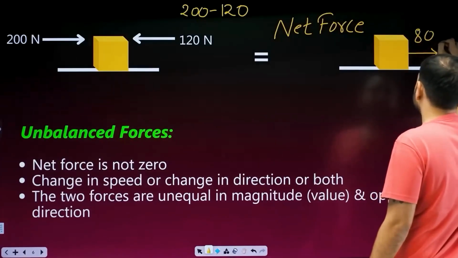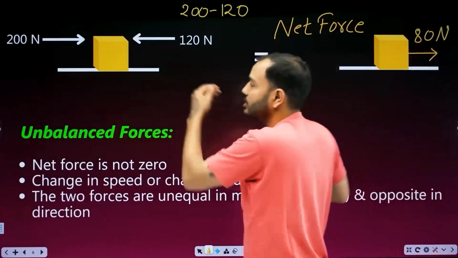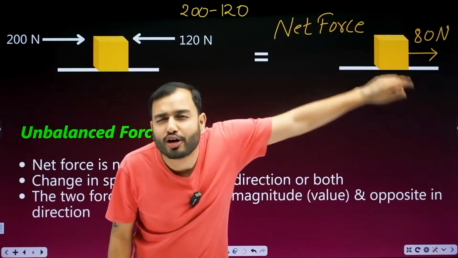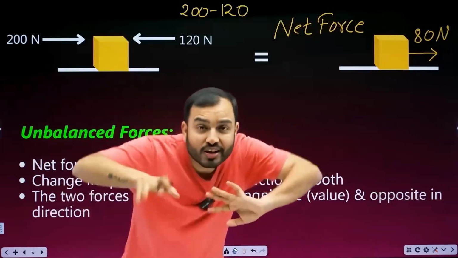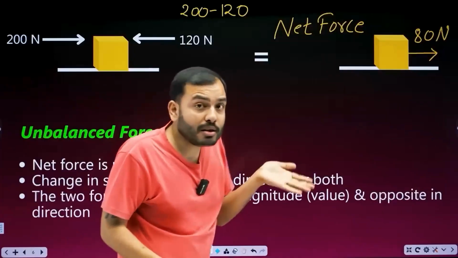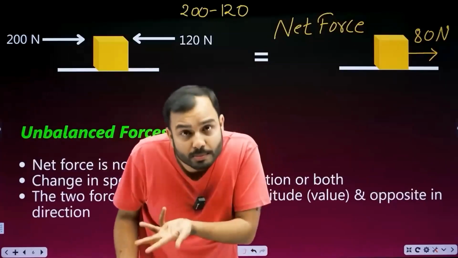How much is this? 80 Newton. Yes or no? 80 is more than that side. 80 Newton is applied from this side. Now tell me what will happen. If this is at rest, it would start moving. The speed would start increasing. If it were in motion, maybe its direction would have changed because force is applied.